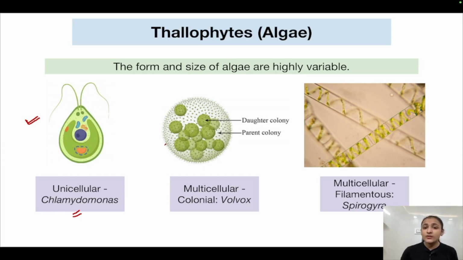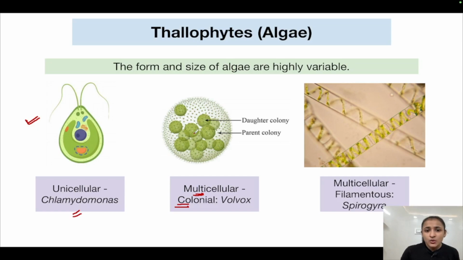But algae can also exist as multicellular organism. Okay, in multicellular, various cells are involved, more than one cell is involved. So this multicellular organism is showing a colonial kind of habit. Okay, it is existing in a colonial form.